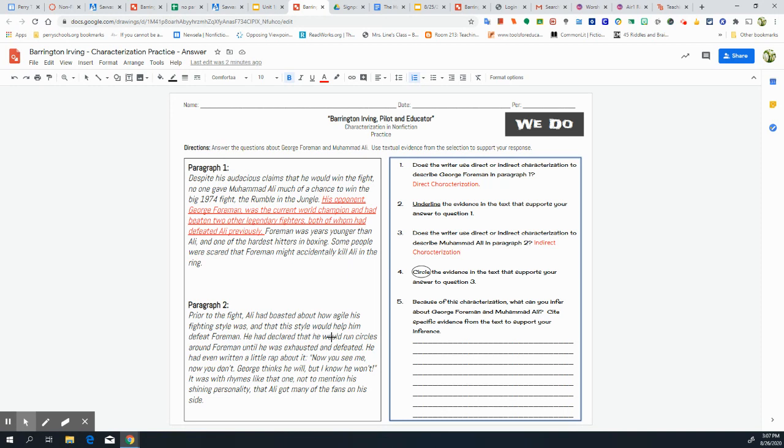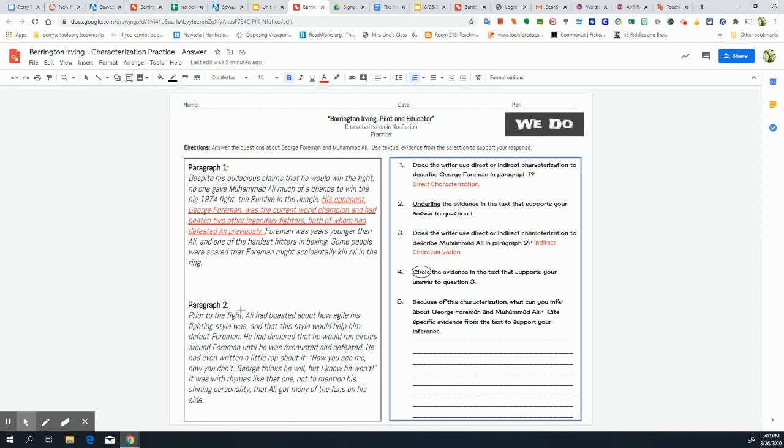So he's saying he would run circles around Foreman until he was exhausted and defeated. He even had written a little rap. So again, even quotation marks here. Those let us know that Ali is saying something. So again, if you think back to that STEAL chart, what the person says also helps us figure out what kind of person he is in that characterization.